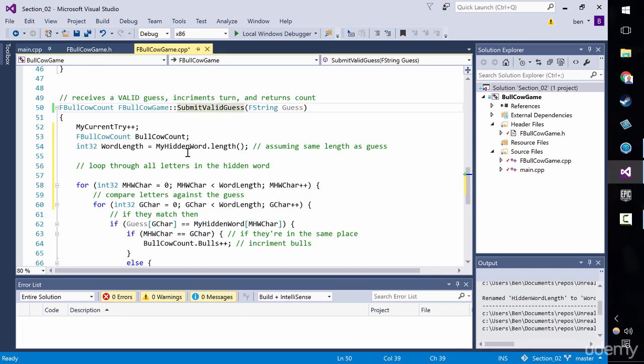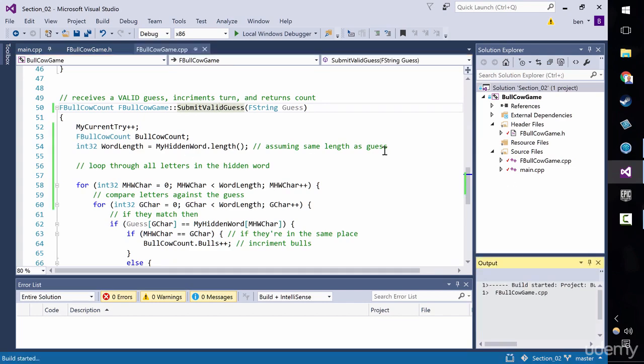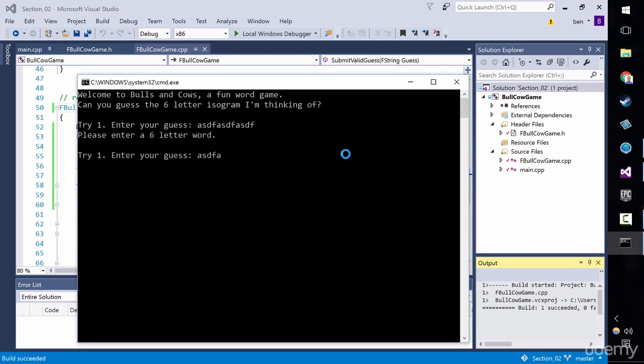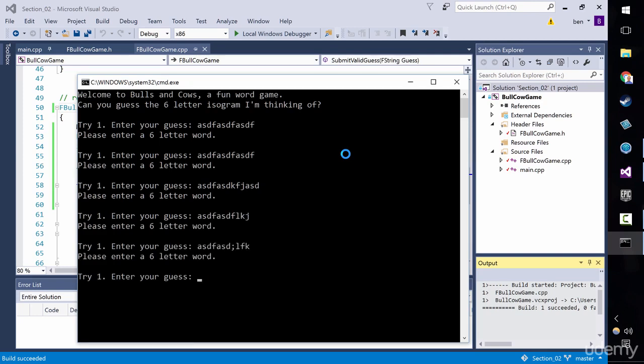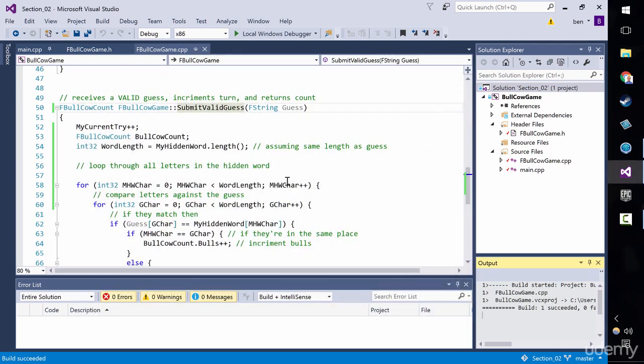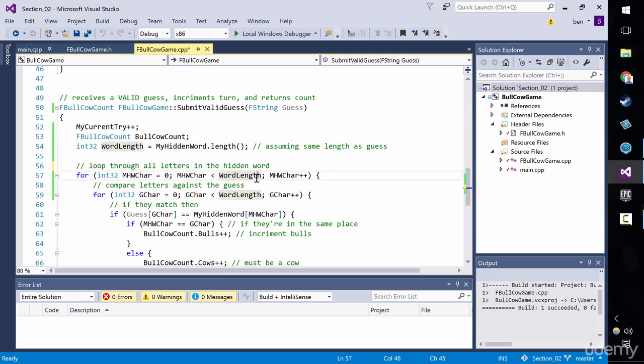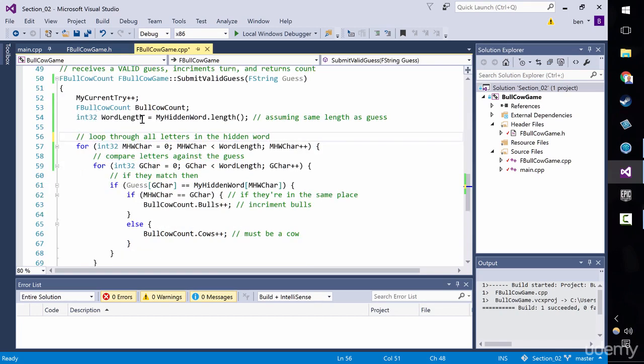Why don't we do the verification inside the submit method? Because we want to be able to do this sort of thing where we submit invalid guesses and we never even call the submit guess method. We're just checking it until finally the user puts something sensible in, and then we submit valid guess, and we can immediately then increment the turn number and do all the other good stuff. All right, so using word length is a little ambiguous there, but then we say that we assume it equals the guess. This is one approach. There are lots of other ways we could do all of this. And then the rest of this, I think, is absolutely fine.